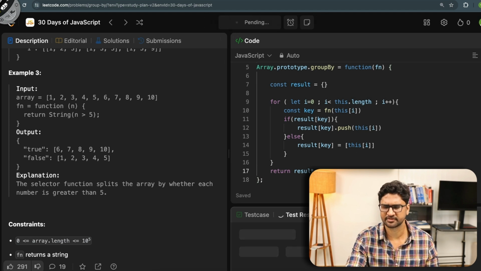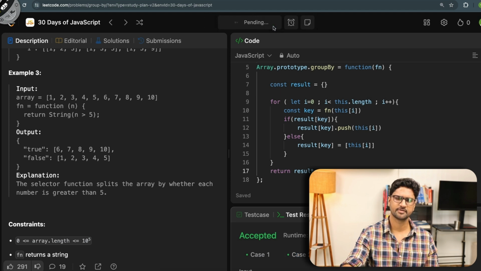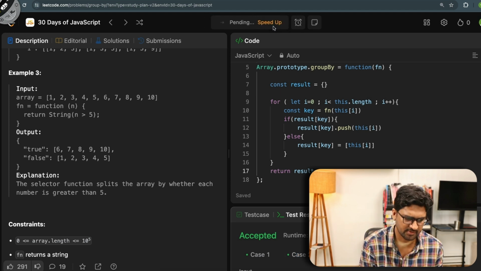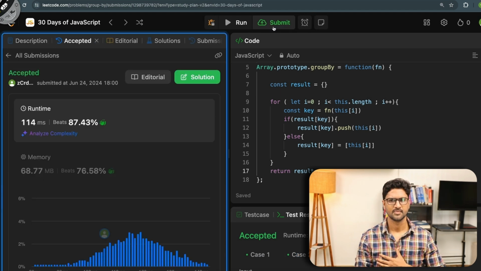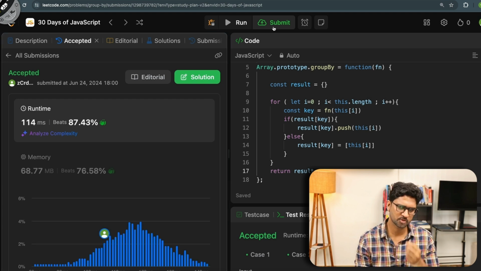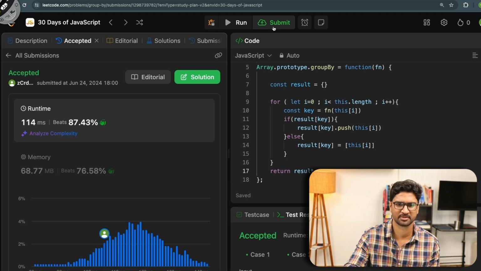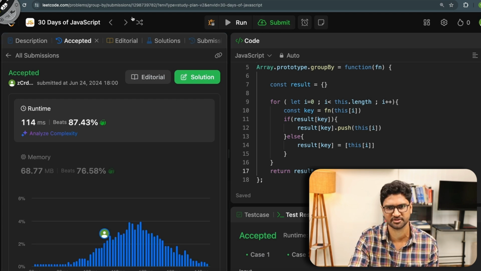Let's try to run this and see if it works. All the cases are passing. Let's try to submit it, and see if all the hidden use cases also get passed. Perfect, my solution has been accepted. I have been able to beat 87.43% of the other users. Let's move on to the next question.